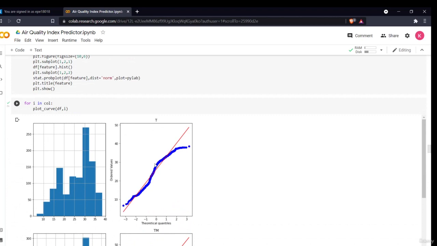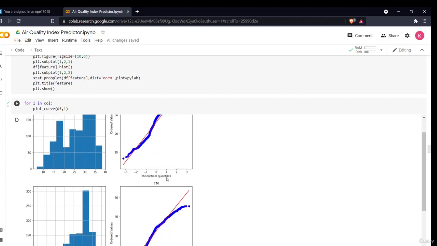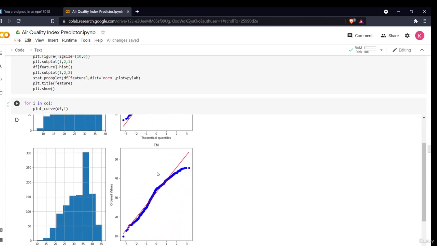This is basically a scatter type of plot. This is my theoretical quantiles, this is my observed values. This is a probability plot. If the data is falling on this line, or is near it, that means my data is normally distributed and I'm good to go. If the data is very much scattered from this line, that means my data needs some pre-processing.